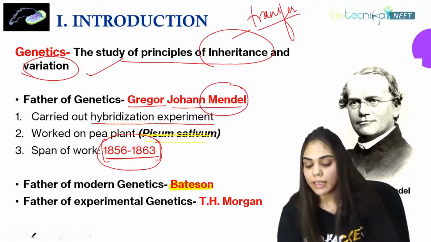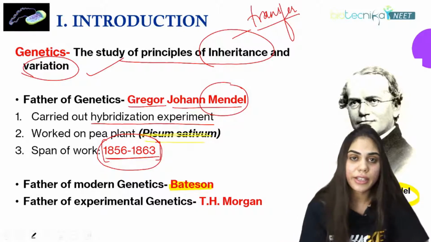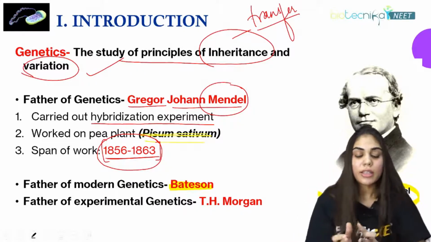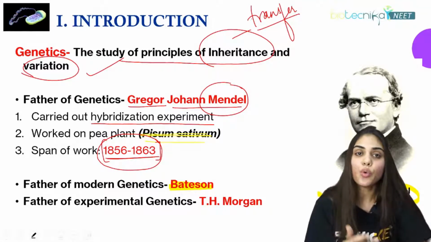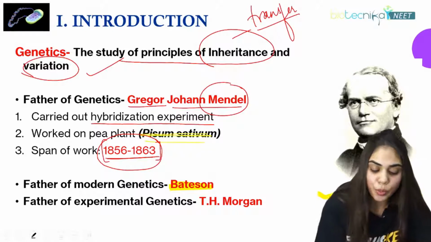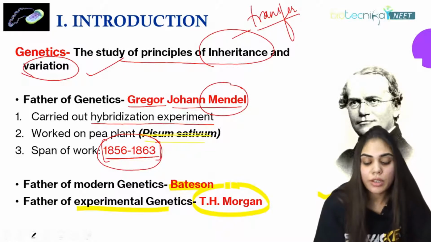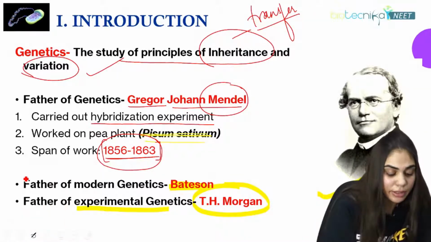You can see here the image of Gregor John Mendel, who is the father of genetics but not modern genetics. After this, genetics was proven by experiments. Who was the first person to prove experimental genetics? It was T.H. Morgan. T.H. Morgan is known as the father of experimental genetics.